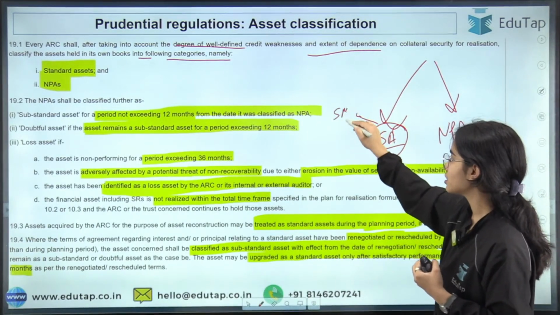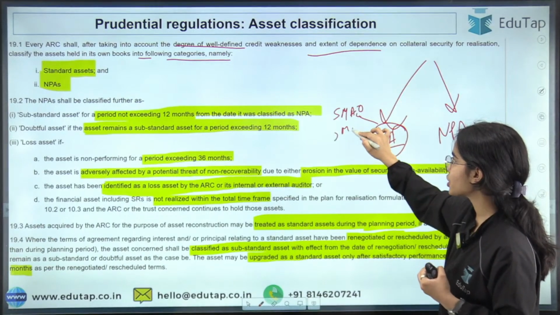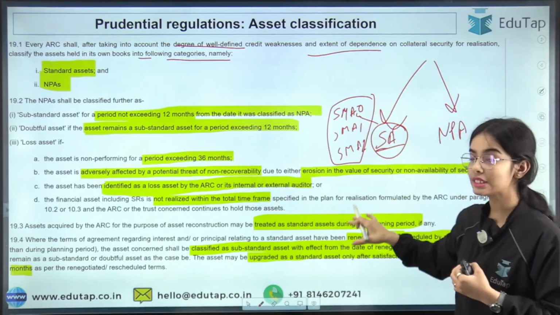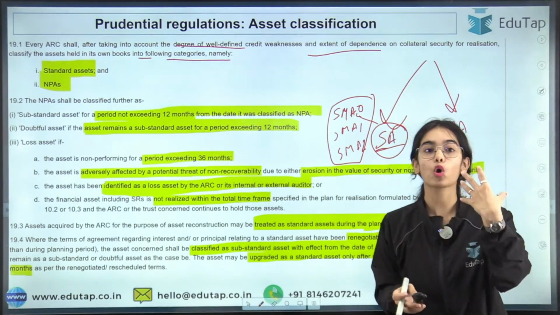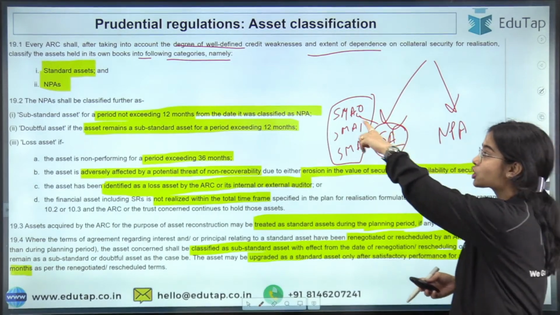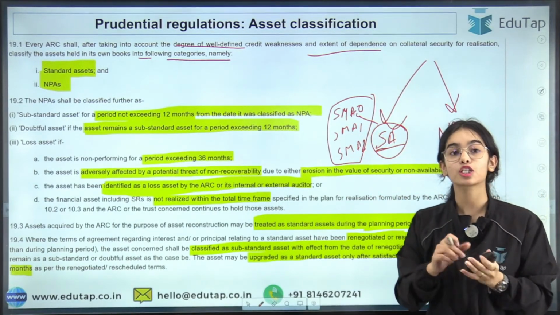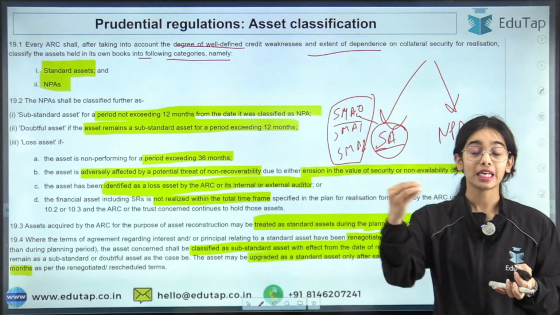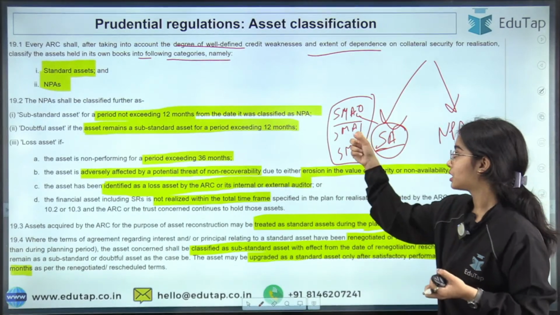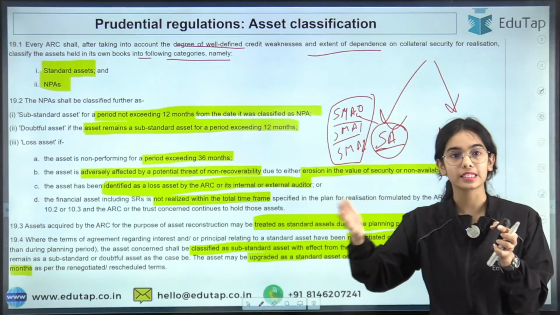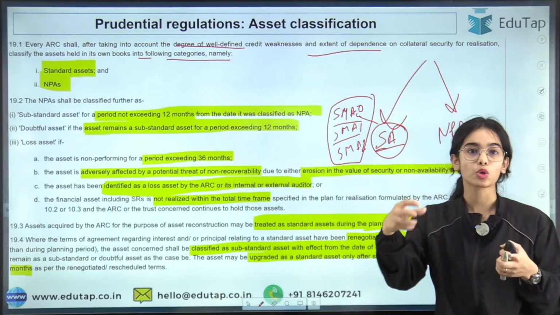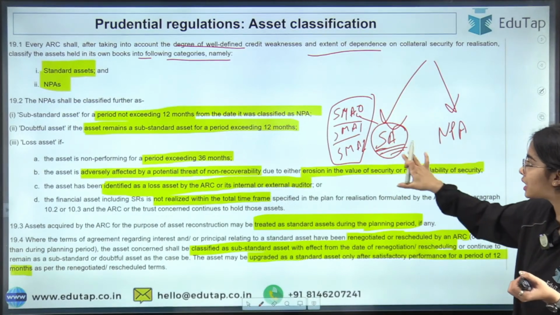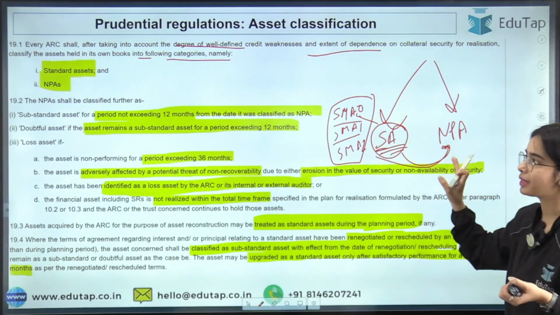They are, let's say, the special mention account 0, special mention account 1, special mention account 2. So these are the loans that are in the special mention account. They have not turned into NPA, but they are showing some kind of discrepancy. They are showing some kind of problem in their accounts, that the money has not come, the EMI has not come within 30 days. SMA 1 means that for 30 to 60 days the problem is coming in the account, the payment is not happening in a timely manner. So these are the standard accounts. That means they have not turned into NPA, but they are going towards becoming NPA.